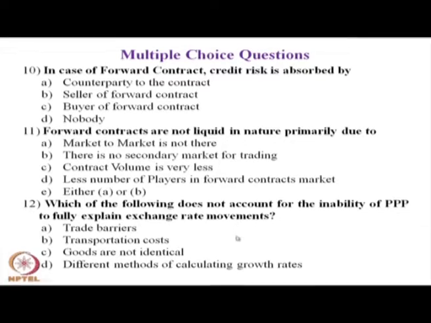Different methods of calculating growth rate do not. So, question number 12, the answer is D. All the others account for the inability of purchasing power parity to explain exchange rate movement.